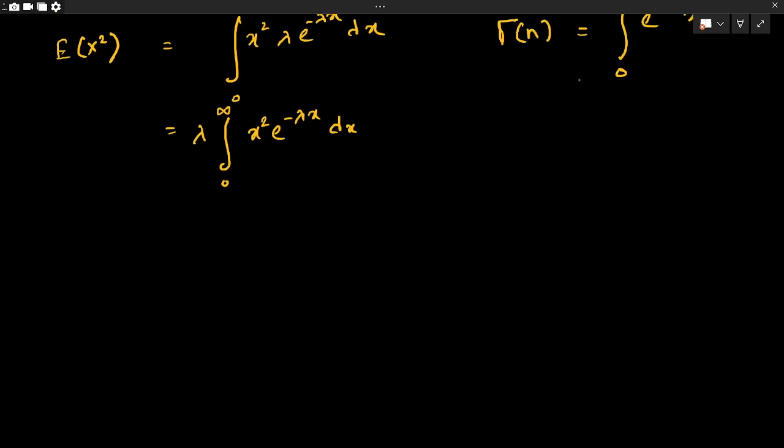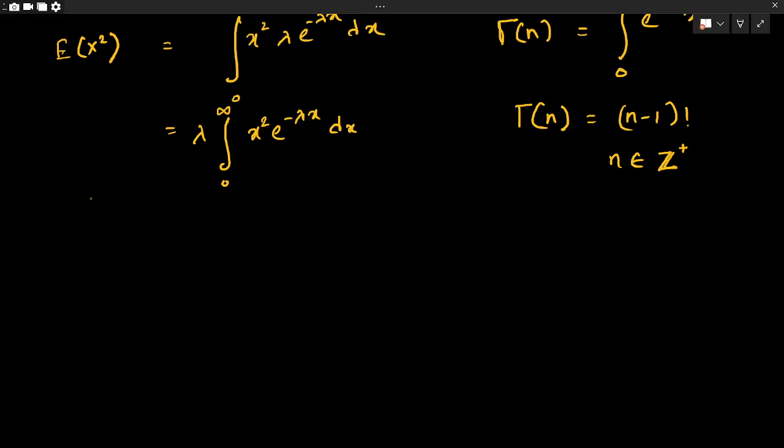Also, gamma n can be defined as n minus 1 factorial, provided n is a positive integer.